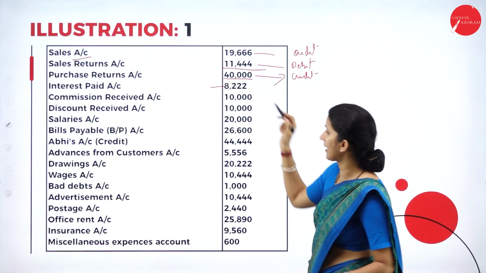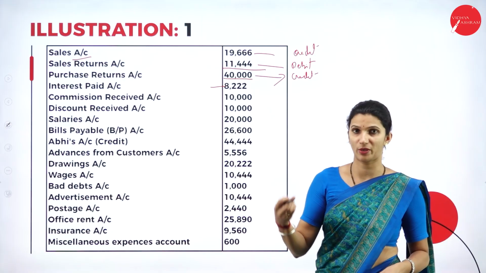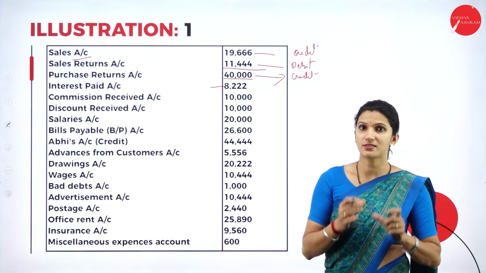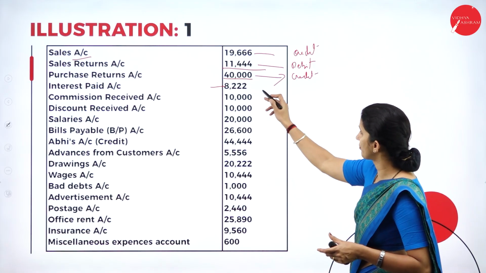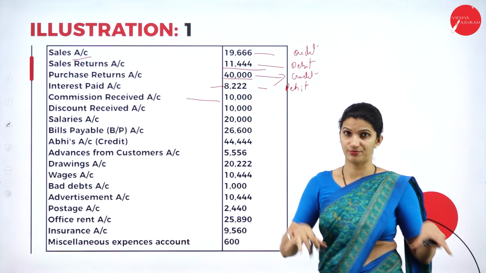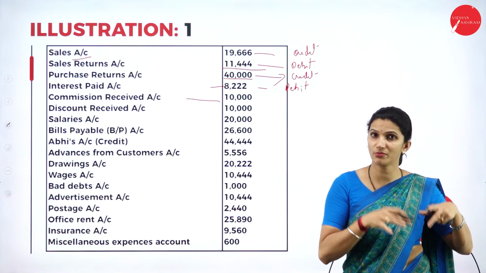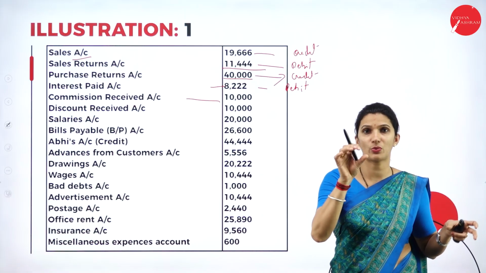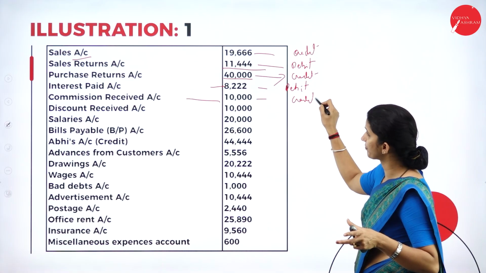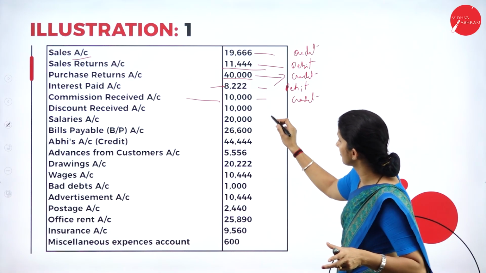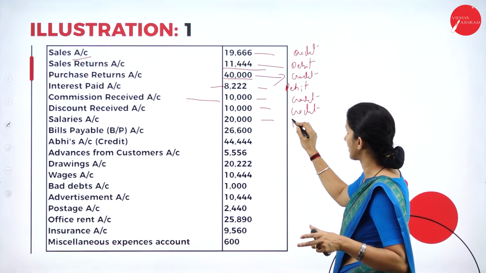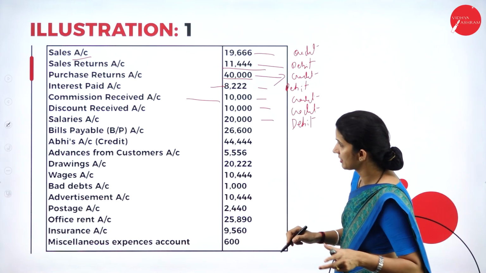Then interest paid. The business has paid interest maybe to the debenture holders or maybe to the bank for any loan taken. So that is an expense to the business, so we will write it under the debit side. Then we have commission received. So the business is going to receive the commission, means cash is coming into the business, an income. So we will write it under the credit side. Then we have discount received account. Again, it is an income. We'll write it on the credit side. Salaries paid. So the expenses come under the debit balance.